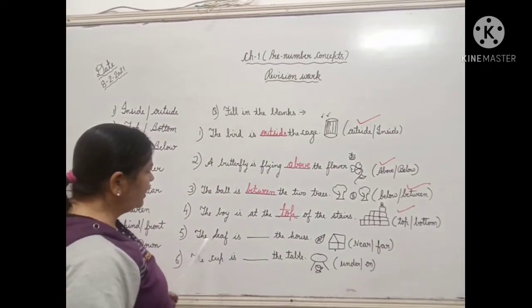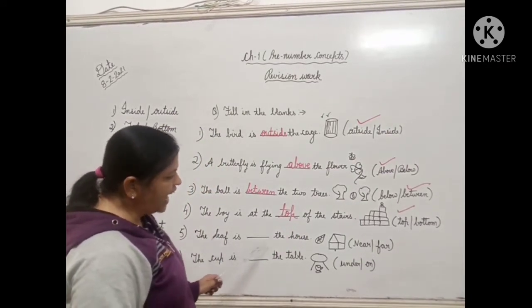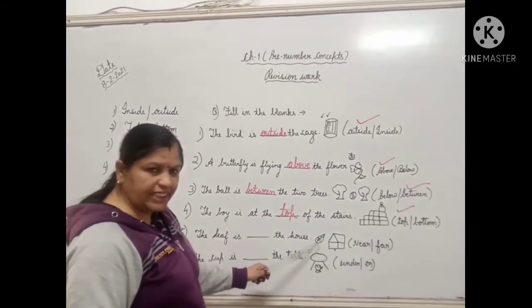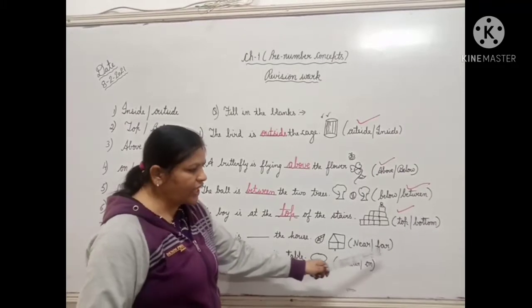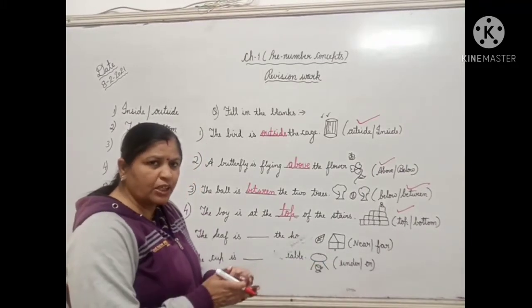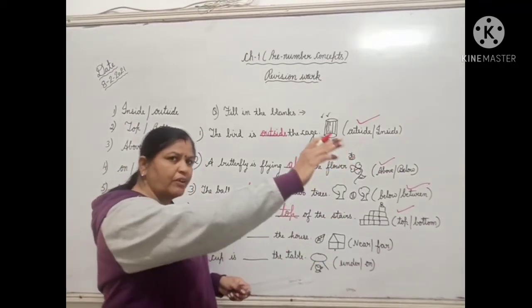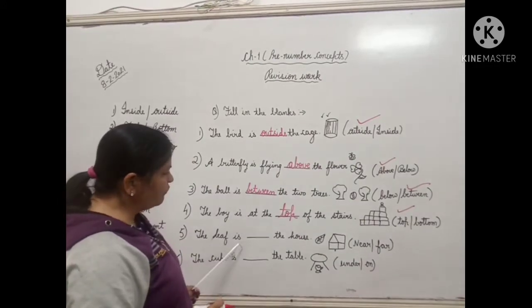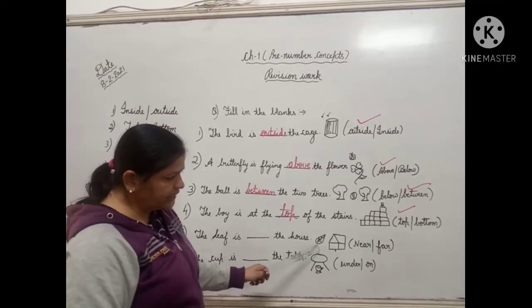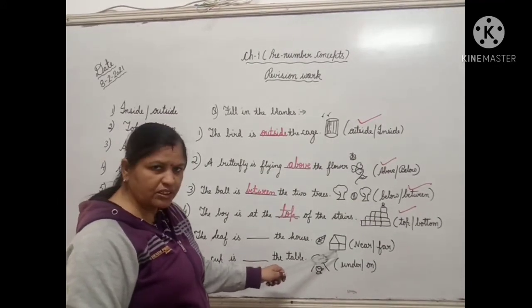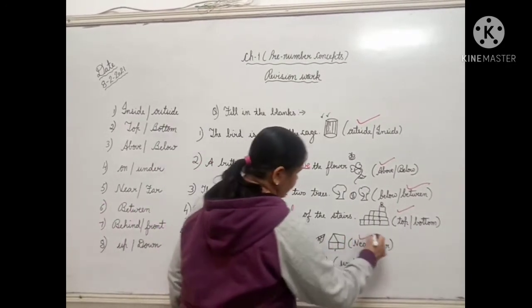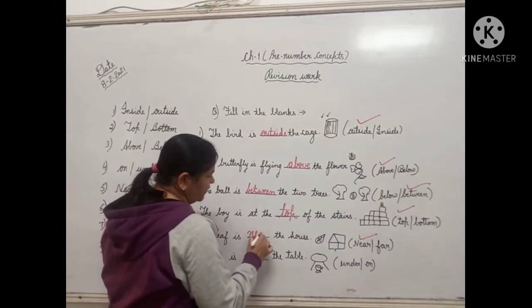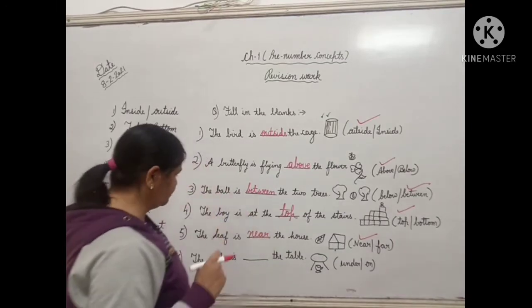Next one. The leaf is dash the house. This is the leaf and this is the house. Options are near and far. Near means close and far means very far. This leaf is just near the house. It is close to the house. So the correct word is near. So write down the spelling N-E-A-R, near.